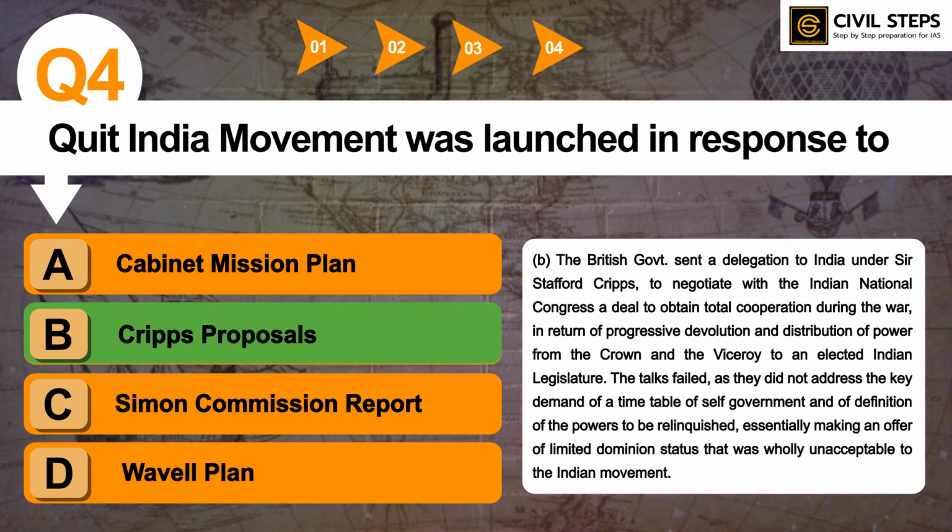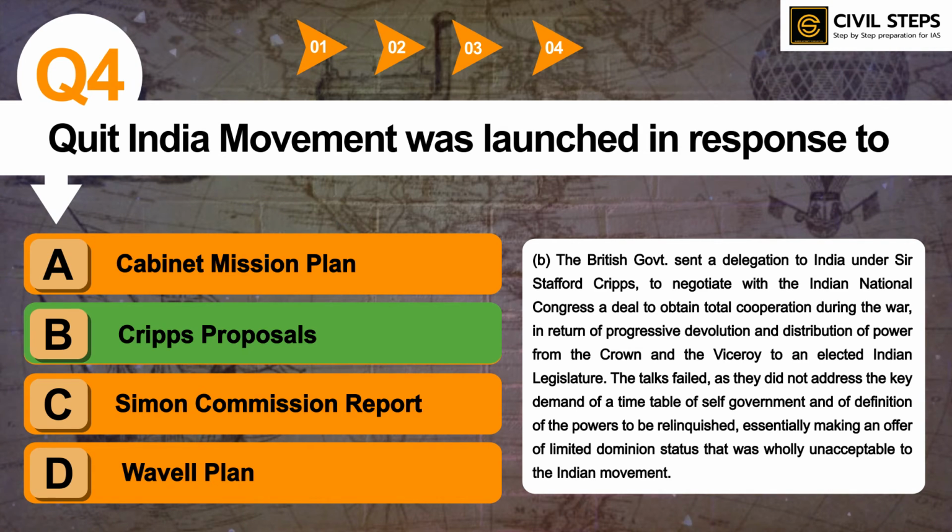The talks failed as they did not address the key demand of a timetable of self government and of definition of the powers to be relinquished, essentially making an offer of limited dominion status that was wholly unacceptable to the Indian movement.